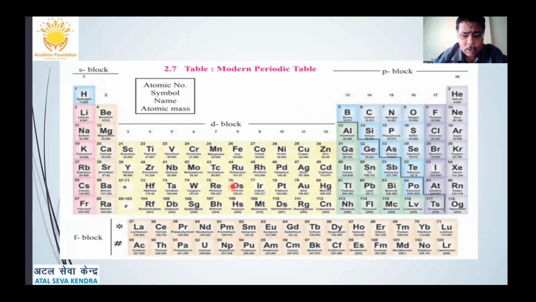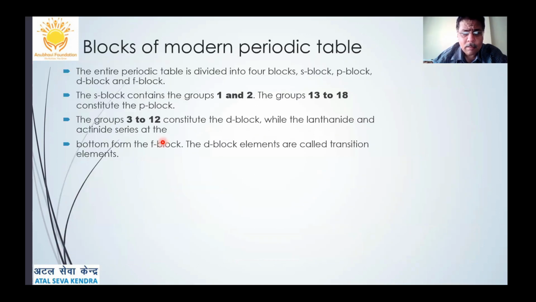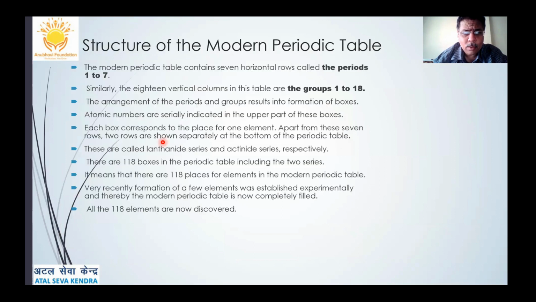So 7 horizontal rows which are called periods, and there are 18 vertical columns which are called groups. The periods are numbered from 1 to 7, while the groups are numbered from 1 to 18. In this way, we can define them into different groups and periods.